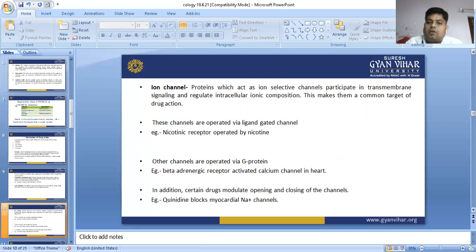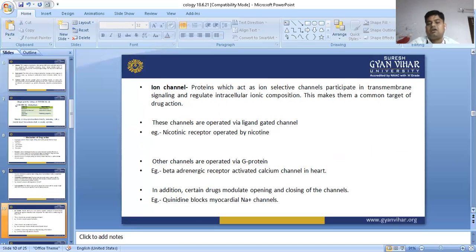This makes them a common target for drug action. These channels are operated via ligand gated channels, like nicotinic receptors operated by nicotine, and other channels are operated by G protein coupled receptors.